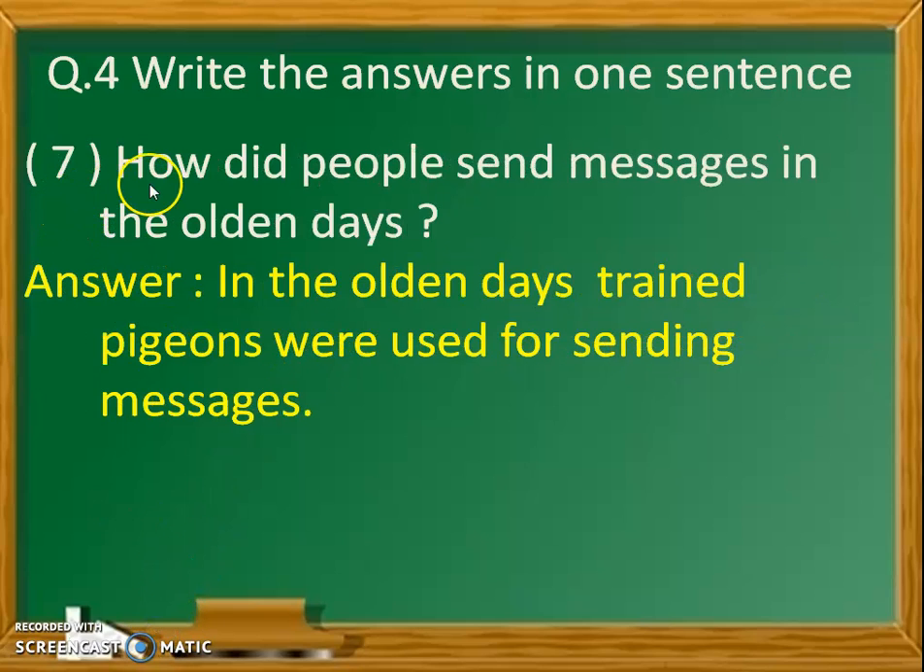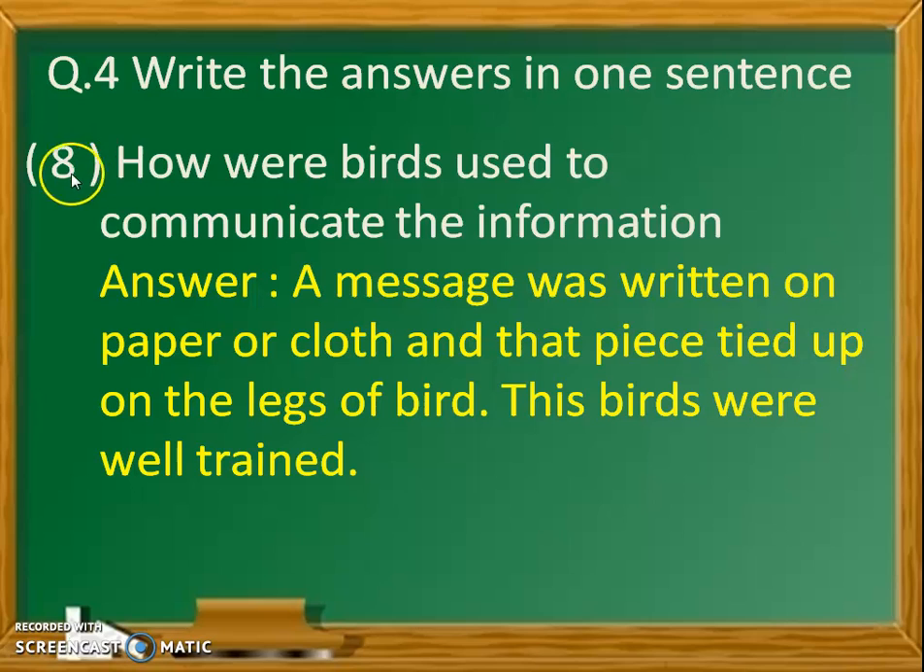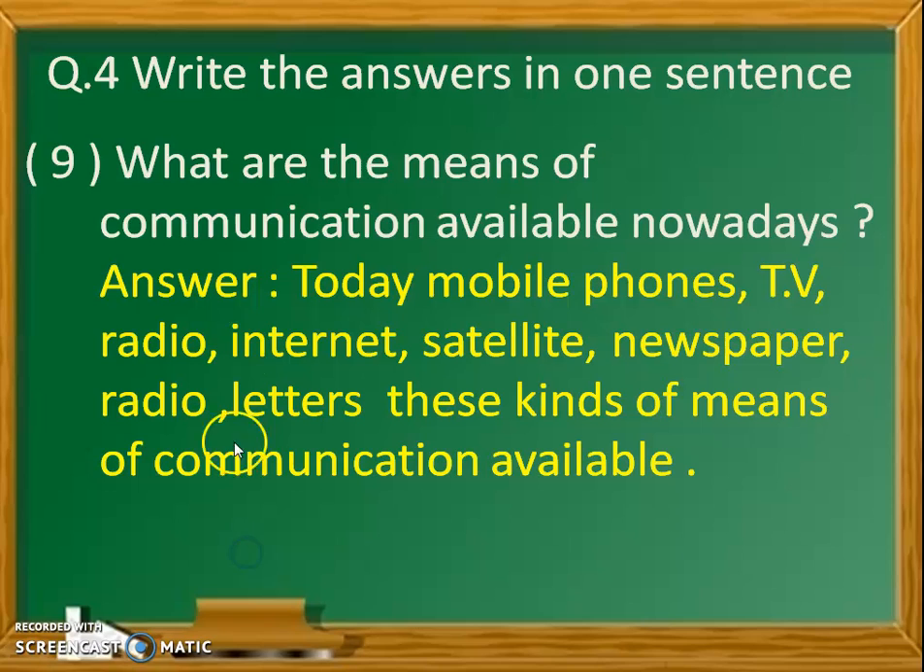Number 7. How did people send messages in olden days? Answer. In olden days, trained pigeons were used for sending messages. Number 8. How were birds used to communicate the information? Answer: the message was written on paper or cloth and that piece was tied on the leg of the bird. These birds were well trained. So in this way the birds are used to communicate the information.